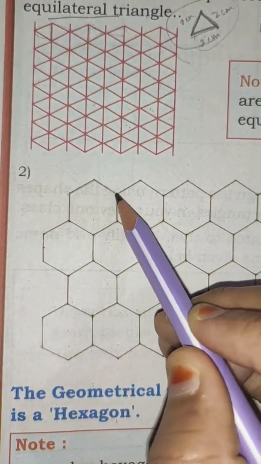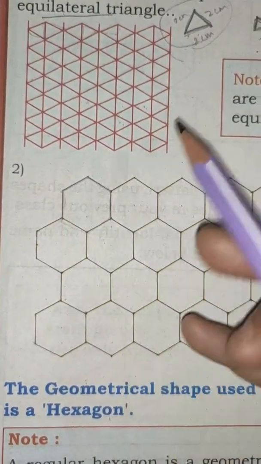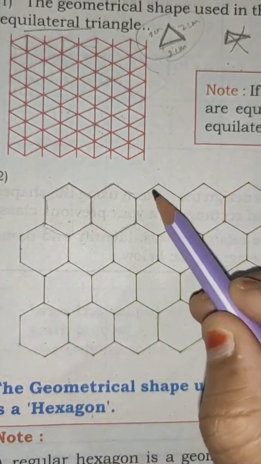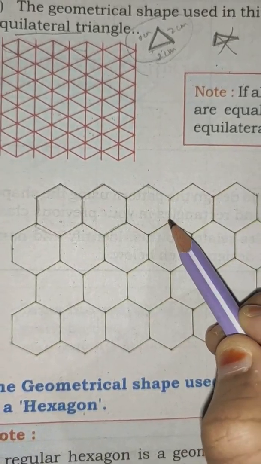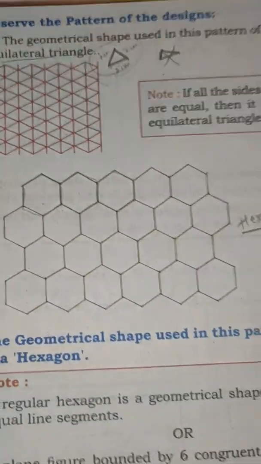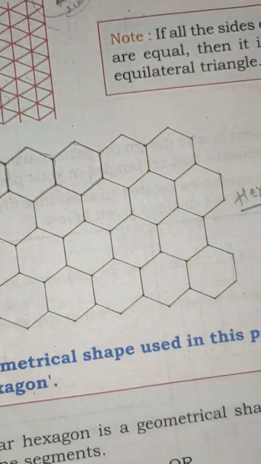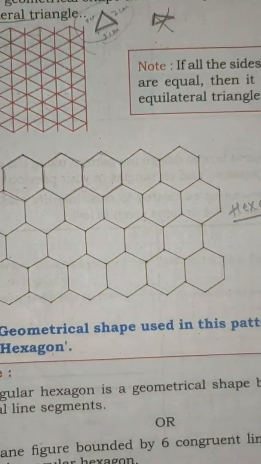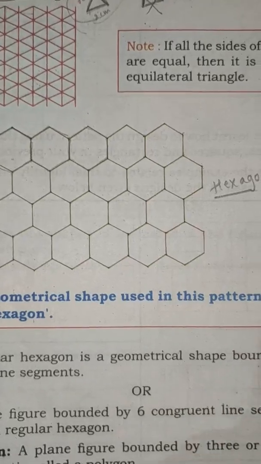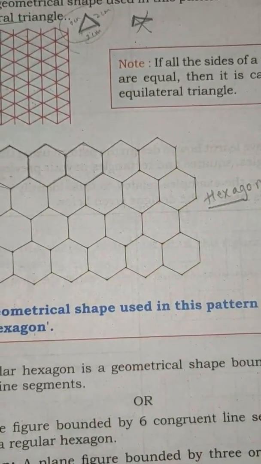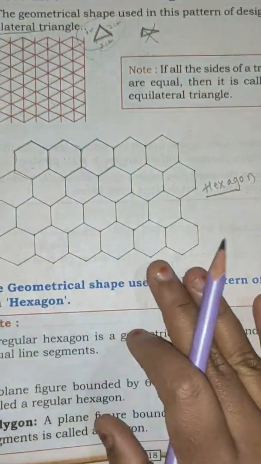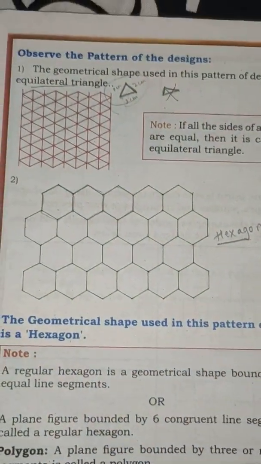1, 2, 3, 4, 5, 6. So this is called a hexagon. Here again 1, 2, 3, 4, 5, 6. So this is called a hexagon. It is a geometrical shape bounded by 6 equal line segments. It is called a hexagon. Okay. More about that you are going to study in your higher classes. Understood, children? So these are some kinds of patterns of designs.